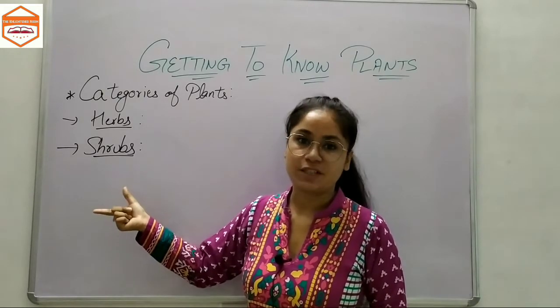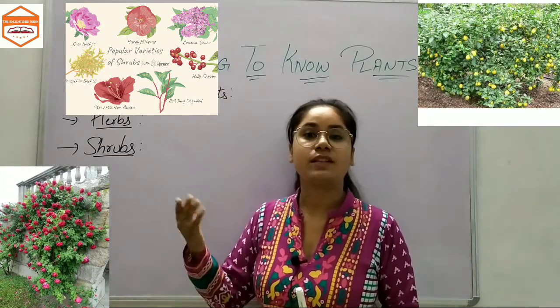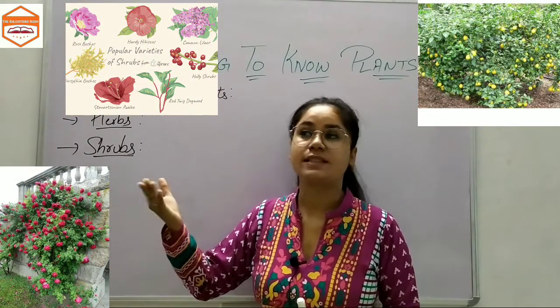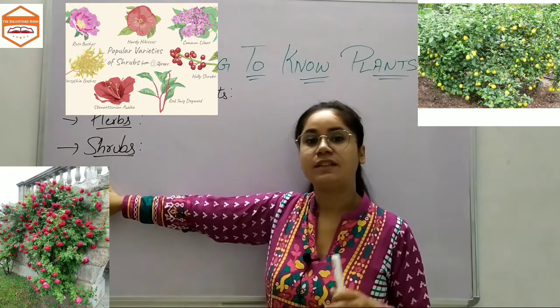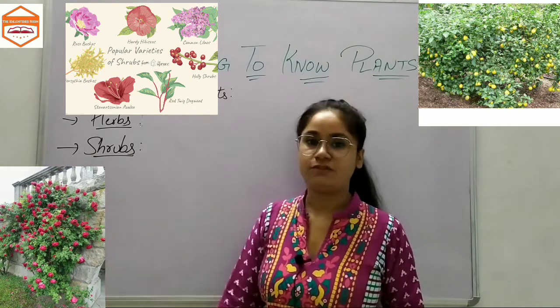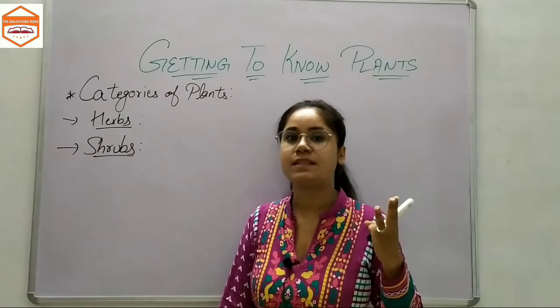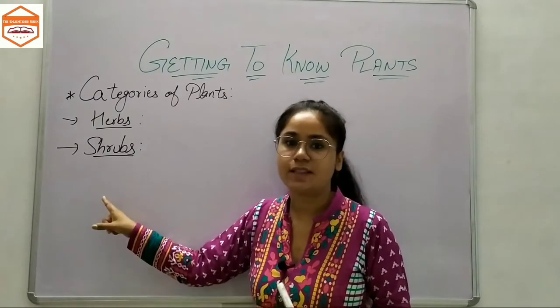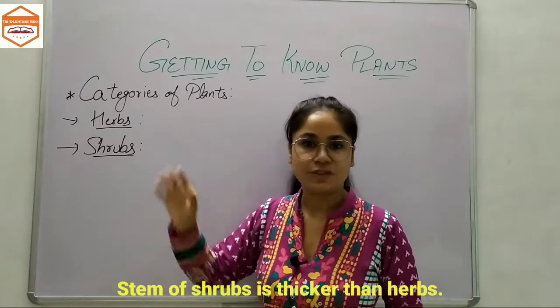The examples of shrubs are China rose, lemon plant, and you can take as many shrubs as you can see around you. So these are shrubs that have medium height up to 8 feet, brown colored stem, hard stem, and their stem is thin, not thick. Okay, so these are shrubs.